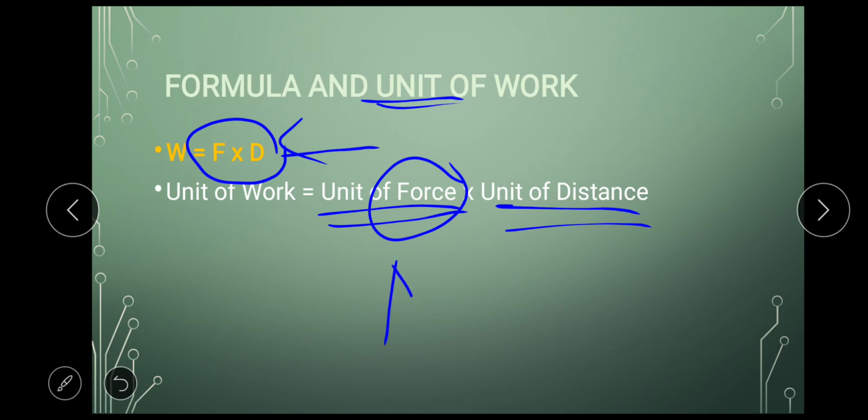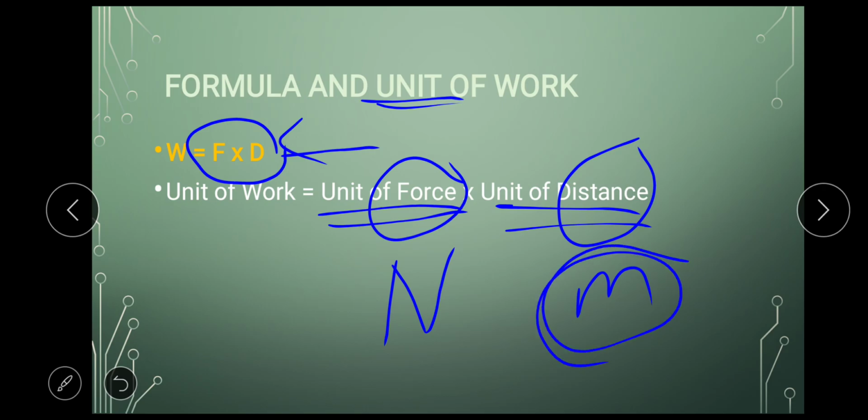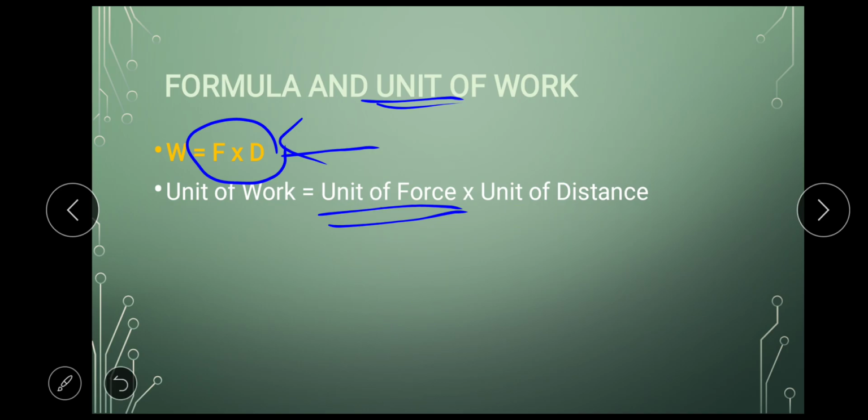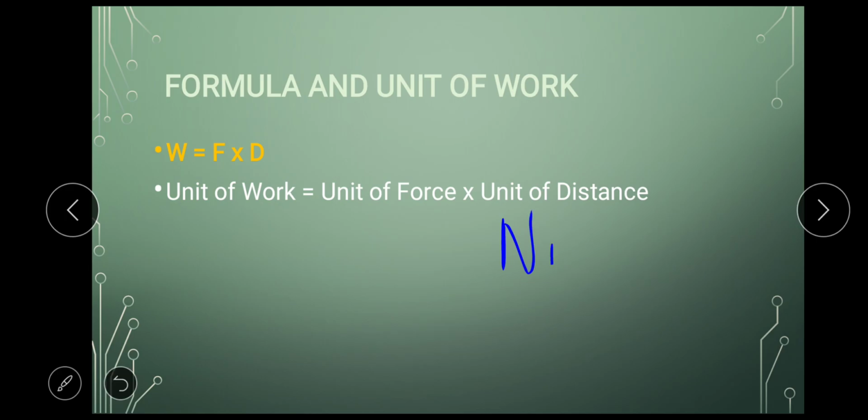The SI unit of force is newtons, denoted by capital N. And the SI unit of distance is meters, small m. Distance has many units like centimeters, kilometers, but this is the SI unit. So the unit of work is newton meters.